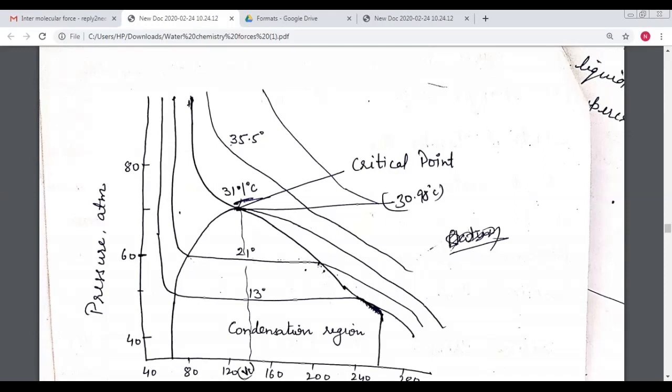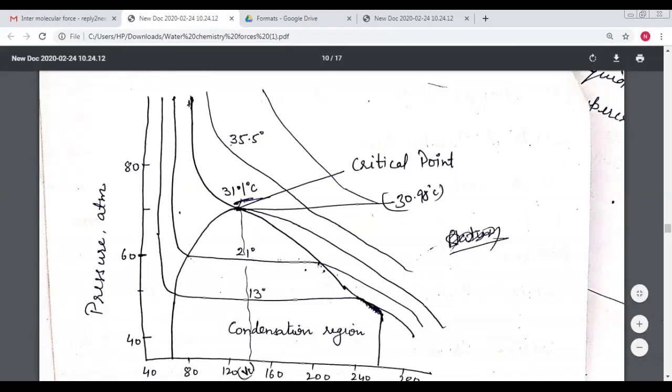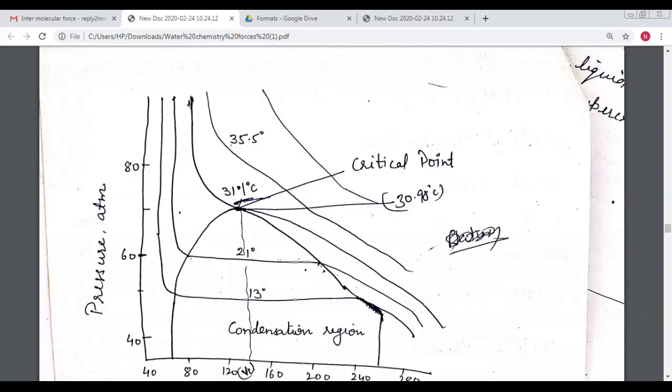Again, he saw that there is no change in the state of the gas. As previously, he saw that the carbon dioxide is found in the gaseous condition. Now he again reduced the temperature to 31.1 degrees centigrade. At 31.1 degrees centigrade, when he kept the temperature constant and increased the pressure,